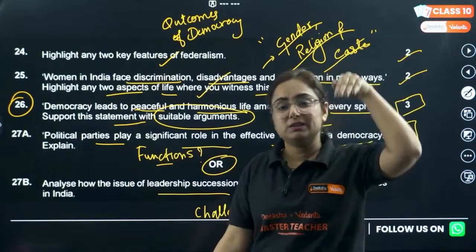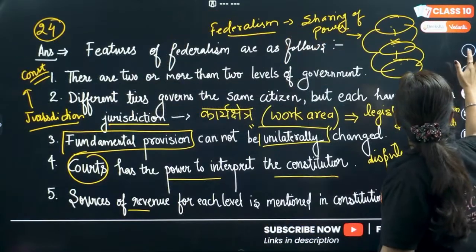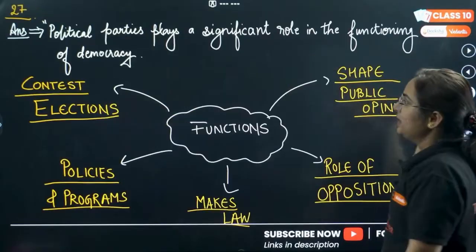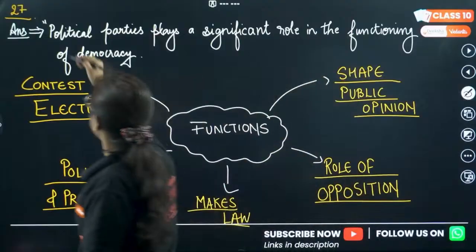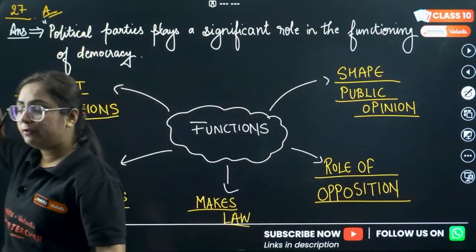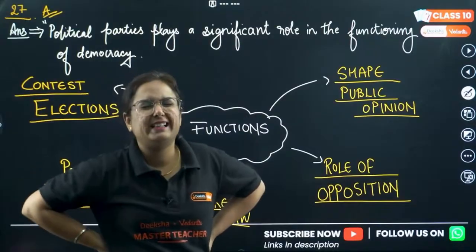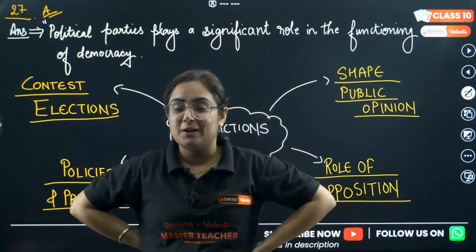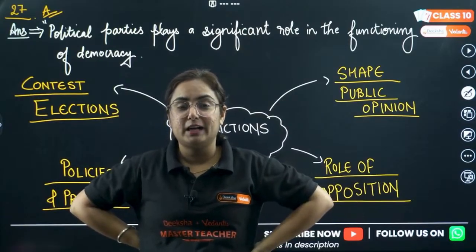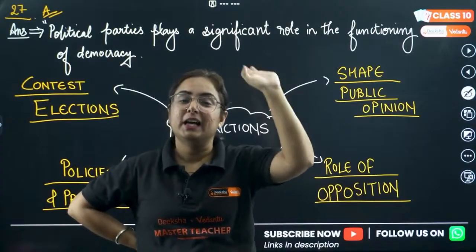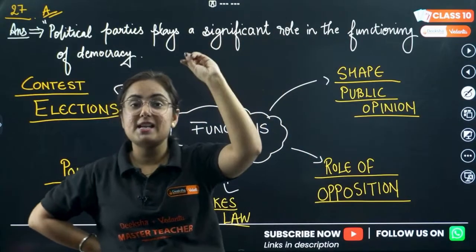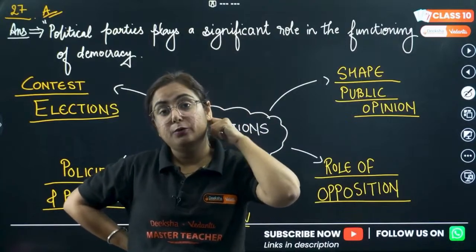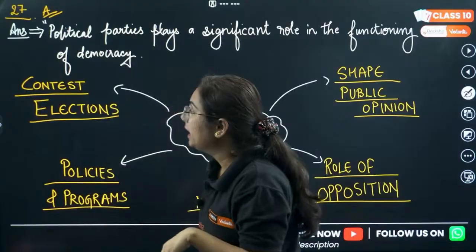This is a problem, this is a difficulty, but every problem has a solution, because Tanvi Ma'am is here with you guys. So first we will solve question 27A, then we will move to question 27B. Okay, as the lecture went for 1.5 hours, now my mind is also going somewhere. No worries. So here are the functions of political parties. 5 functions, write in detail, because this is a 5-marker question. 120 words is the word limit. Okay, don't make the flowchart like this.